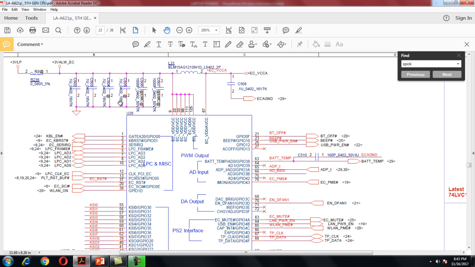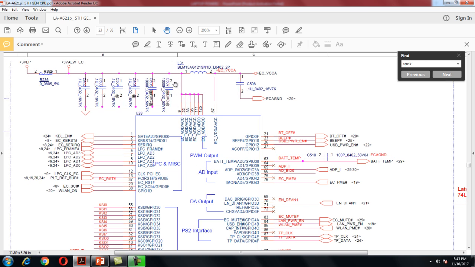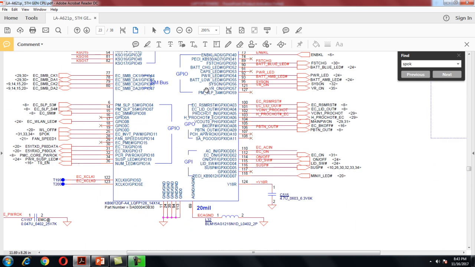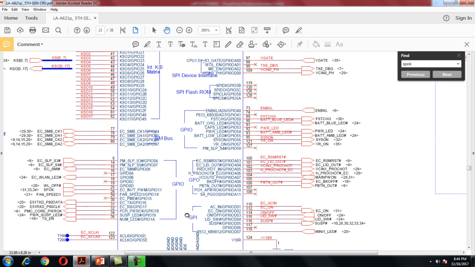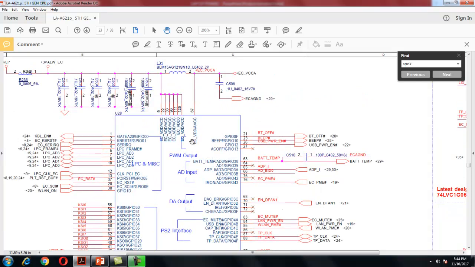First, you have to check pin number 9. Here should be 3 volt. This SIO is at the U28 location, and the SIO number is KB9012. Okay, we'll see the pins of the SIO. Pin number 9 is a VCC pin. You have to check for 3 volt here. That is my first step.